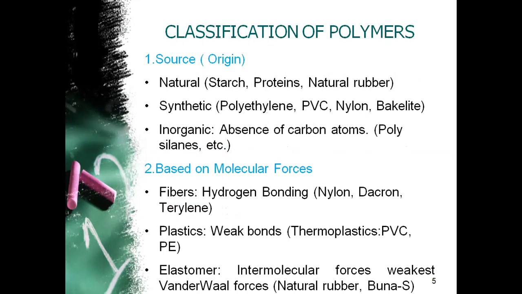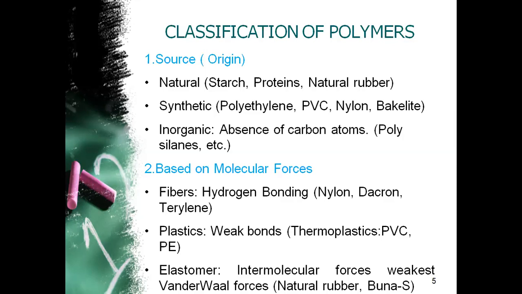Now let us try to understand the classification of polymers. From time to time, different bases have been constructed to classify polymers. Let us understand a few different bases. First, on the basis of source or origin, polymers are classified into three categories.